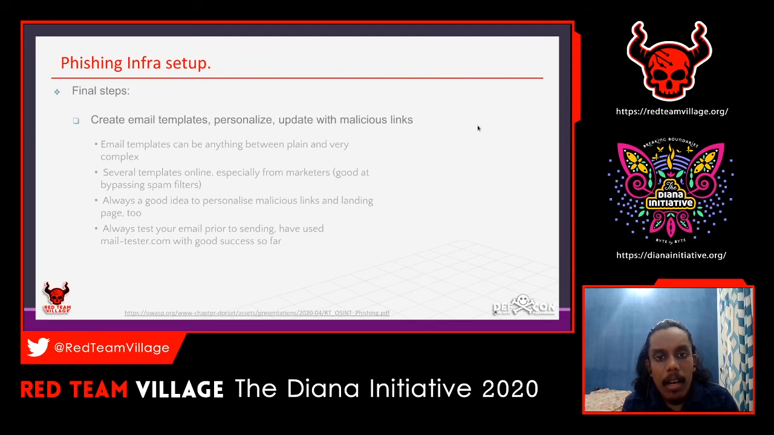The email templates can be anything between plain and very complex. That's up to you. Your template can be a basic one, or if you want to make it complex, you have to work so much on that particular template. You have to edit it, and you have to give some time to making a custom template. So that will help.